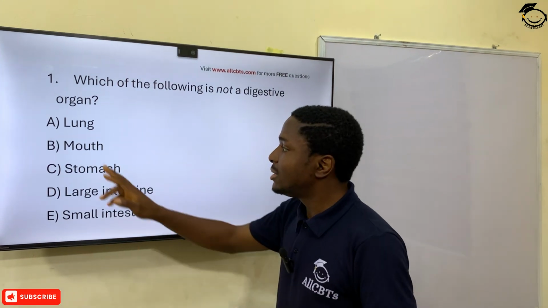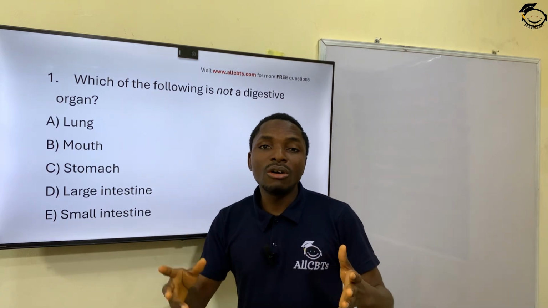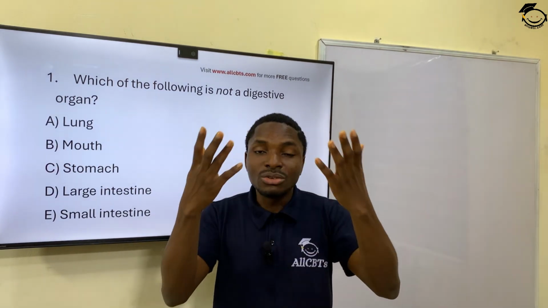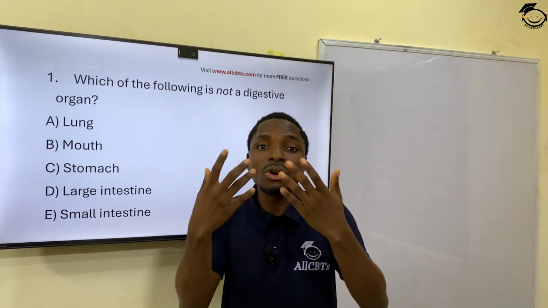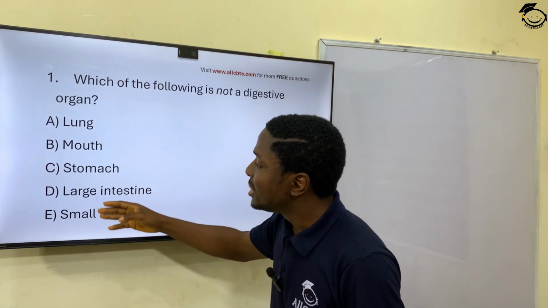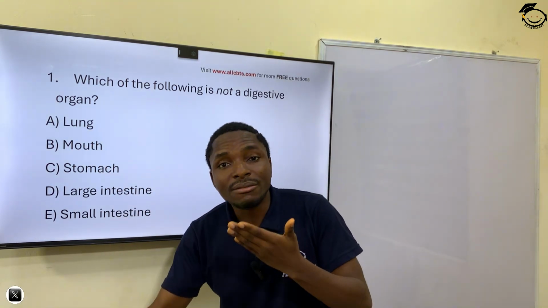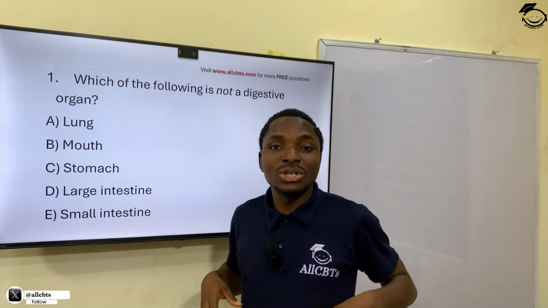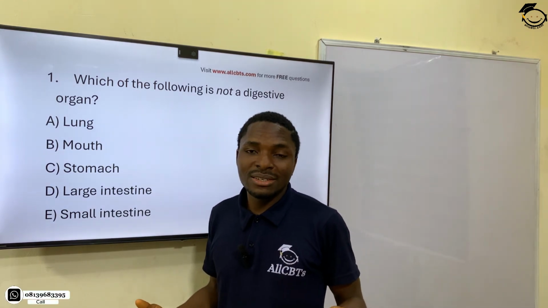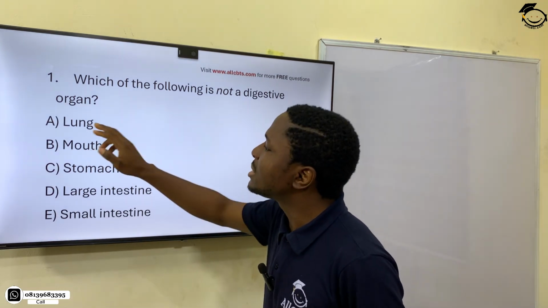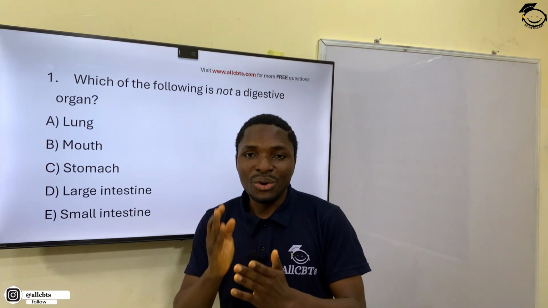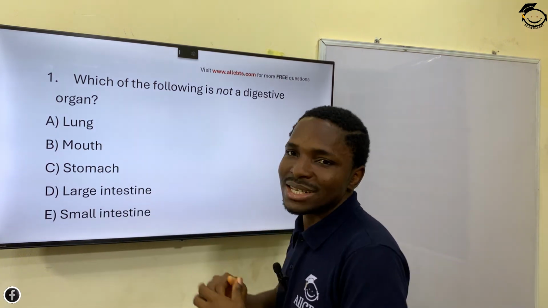And that would be what? The lung. Because the lung is a respiratory organ. The lung is connected to your nose. It's a respiratory organ, so it's for breathing. While all these other ones munch, break down food, and get nutrients to be released into several parts of the body, and also are involved with waste. You understand now? So lungs is the odd one there. It's a respiratory organ. So A is the correct answer.